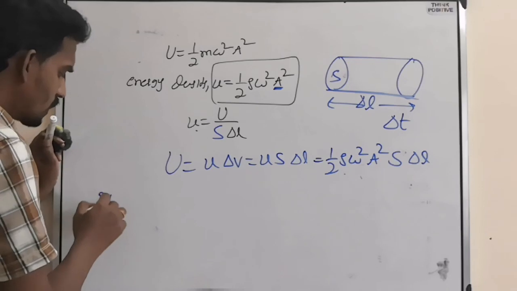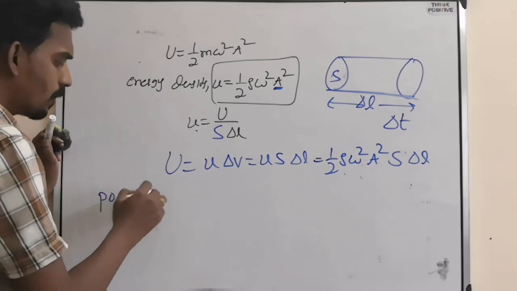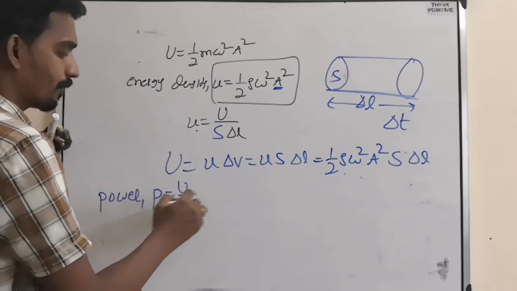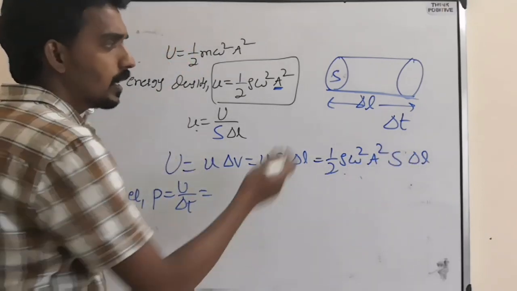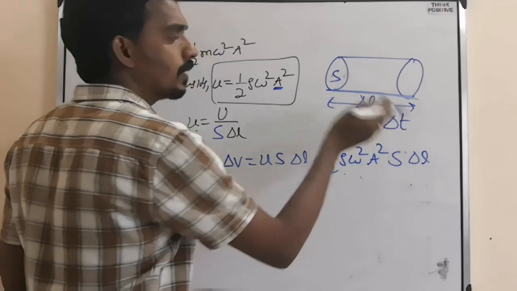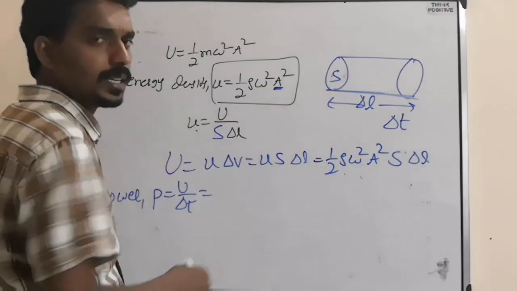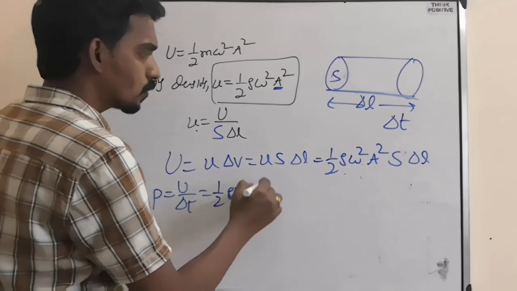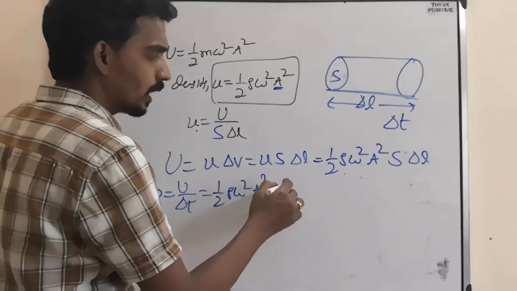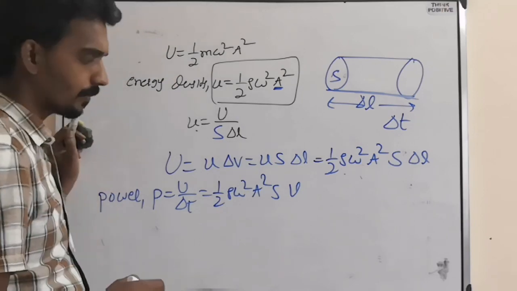Now what is the power formula? Power means energy by time. If you divide this by time, delta L by delta t is the distance covered in time delta t, so distance by time is nothing but speed. So half rho omega square a square into area into speed of the wave.